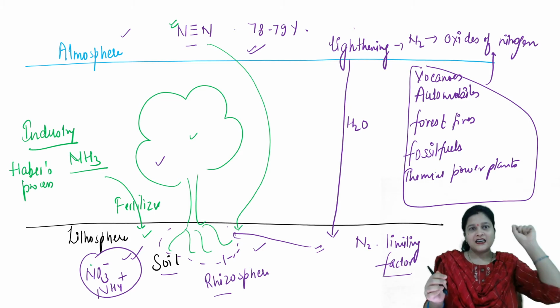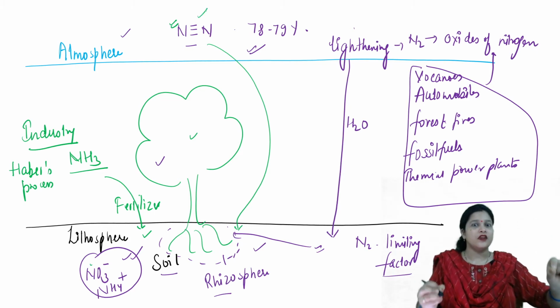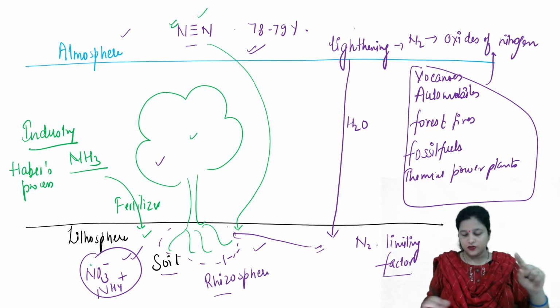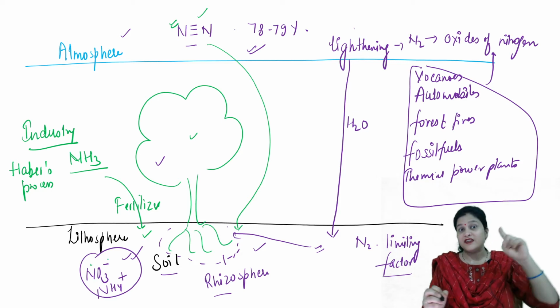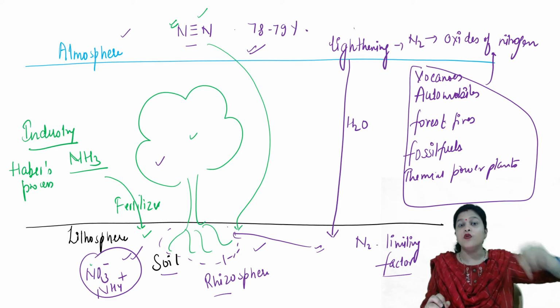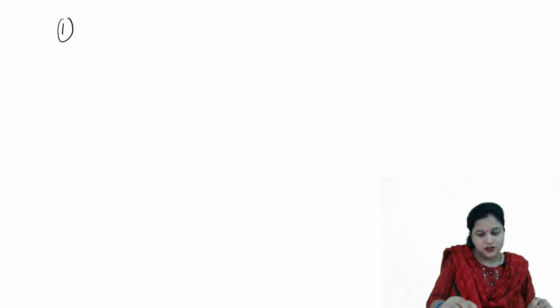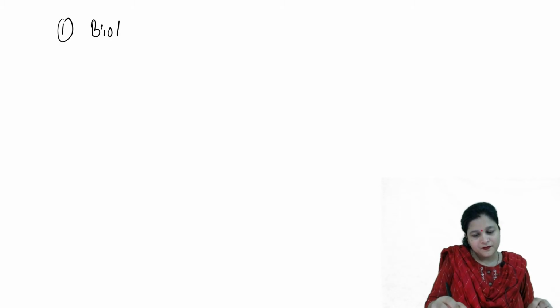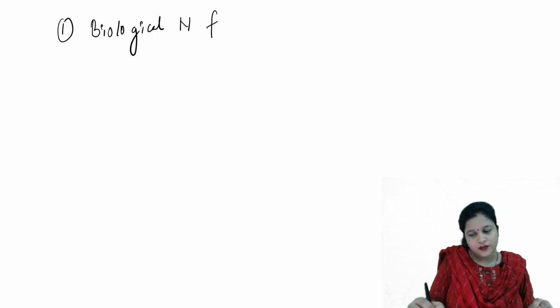First, conversion of atmospheric nitrogen into nitrate. First nitrogen will be converted into ammonia, not nitrate. So that's the first step, and we call it biological nitrogen fixation.